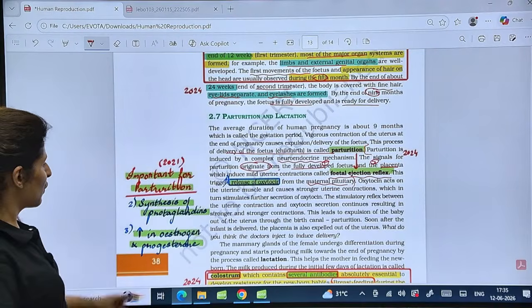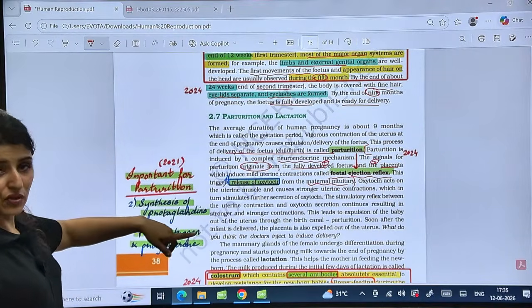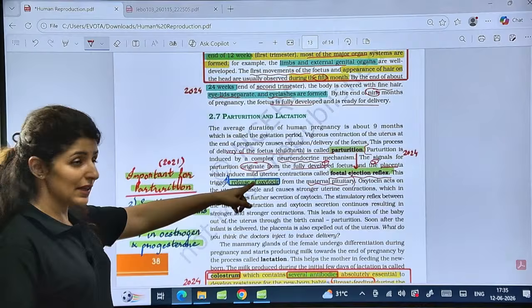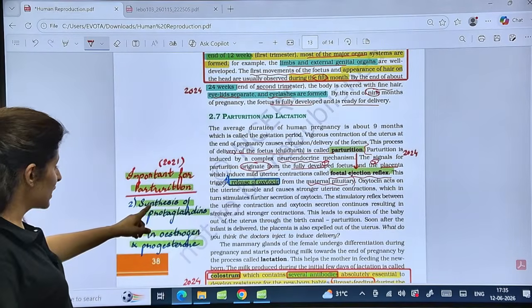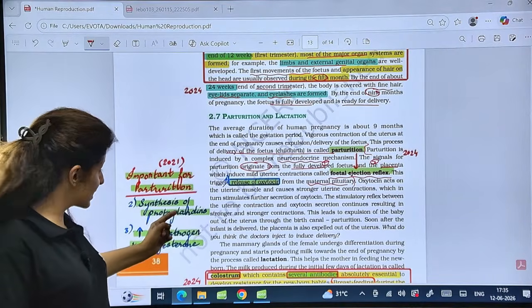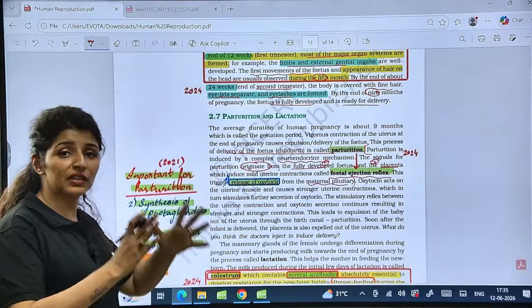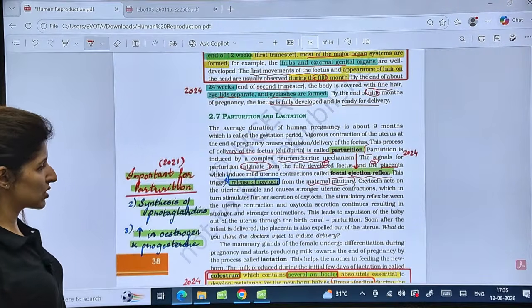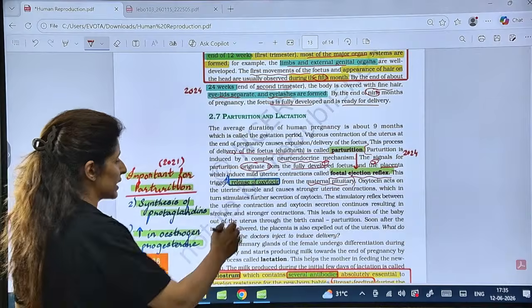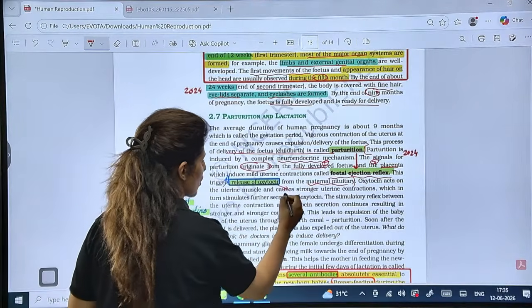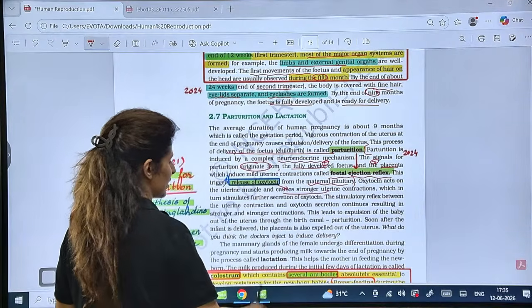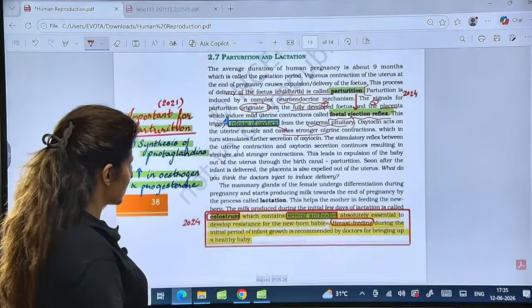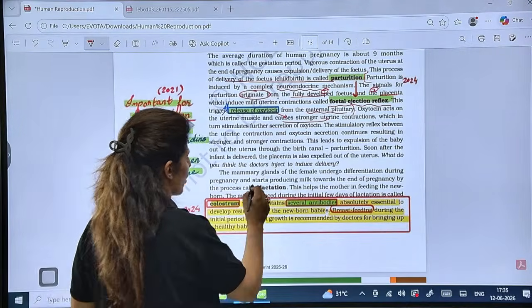Is that clear? What is important for parturition? This was asked in 21. Release of oxytocin from the maternal pituitary, synthesis of prostaglandins. These prostaglandins will stimulate further labor contractions, right? And an increase in estrogen and progesterone. Now oxytocin will cause strong uterine contractions and release of milk. Last but not the least, production of milk starts.